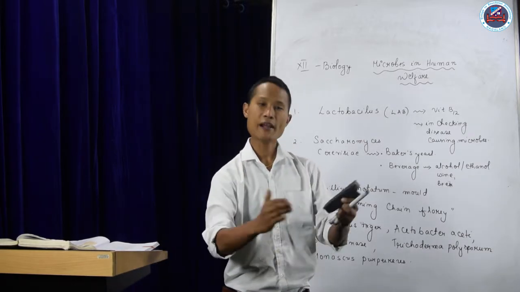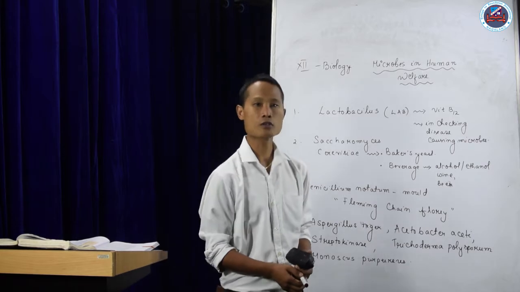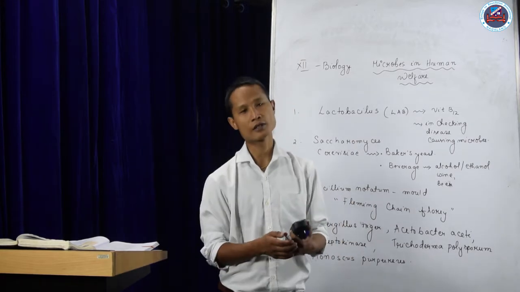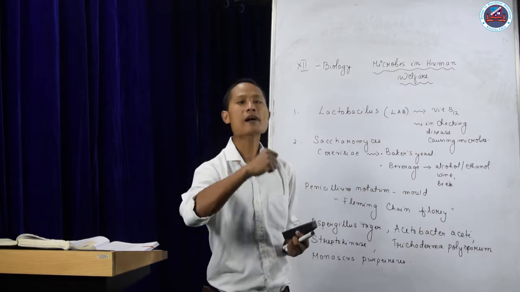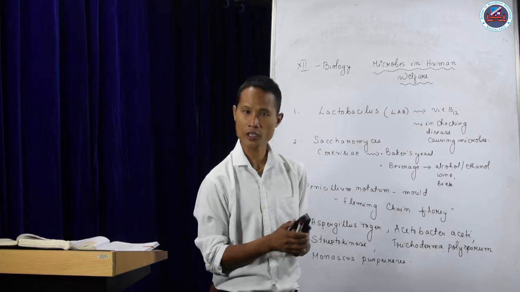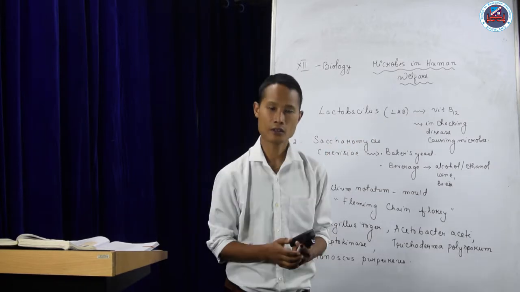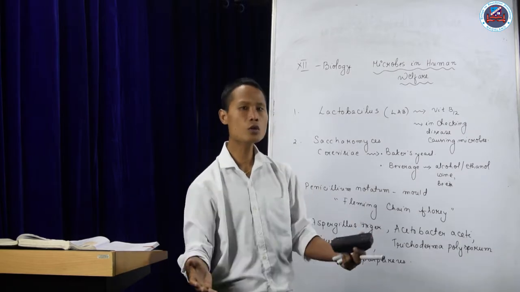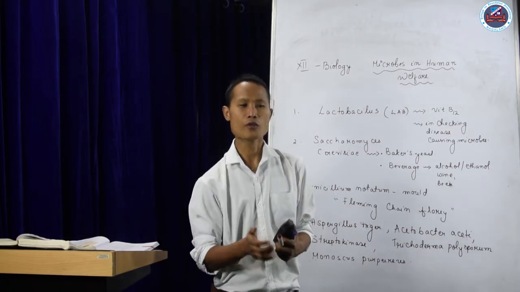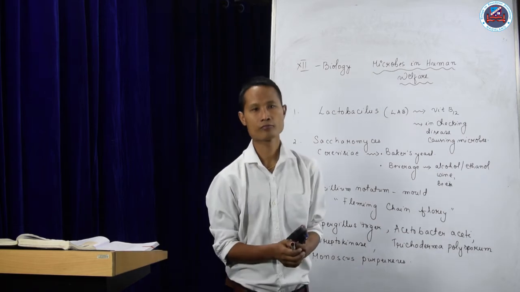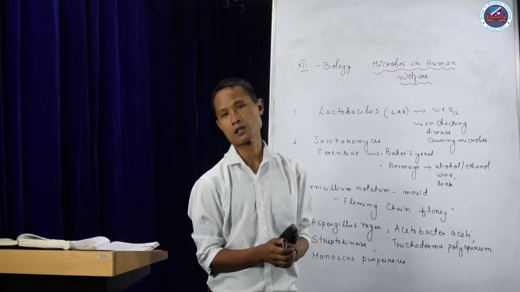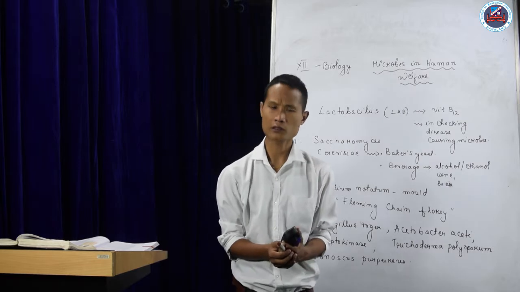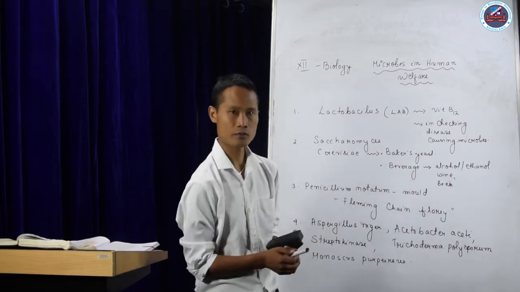As we know, microorganisms are found everywhere and are abundant on this earth. You may find microorganisms in the soil, in the air, and even in the water. You can find them even in places where no life can exist, even in acidic environments, and even at high temperatures above 100 degrees Celsius.